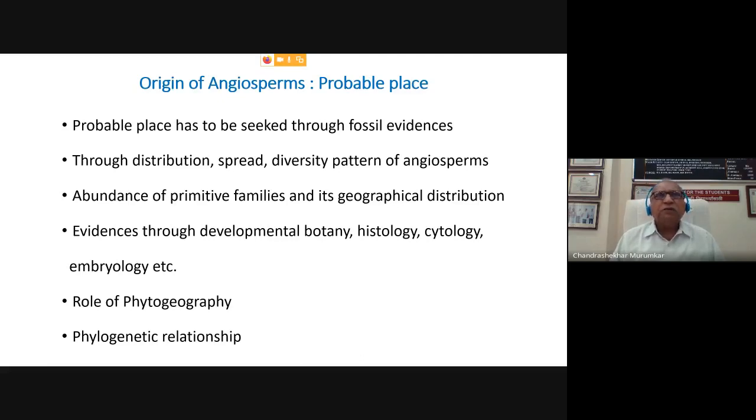We have studied the geological time scale, the distribution of plants in different areas, and the records which have been made available in different strata, and we have seen that in the early Cretaceous period, the first fossil evidences of the angiosperms appear, which is almost 135 million years ago.